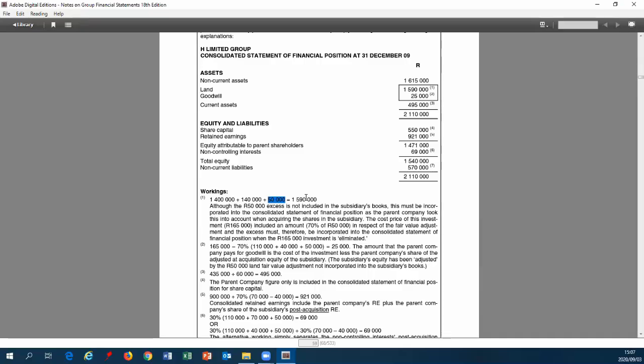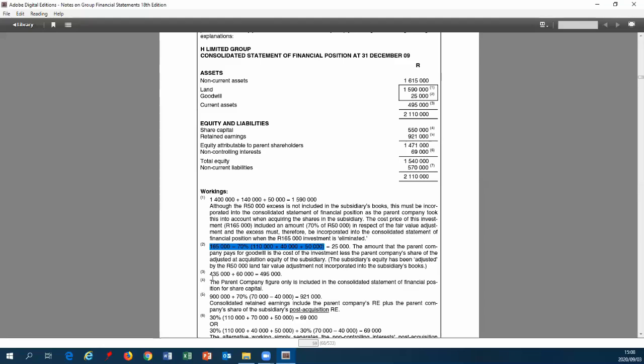Okay, so that 50,000 would have been our pro forma adjustment from our first journal entry. Okay, goodwill, there's the calculation. So we calculated that through our first pro forma journal entry. So you should be able to follow where all those amounts came from to get to goodwill.